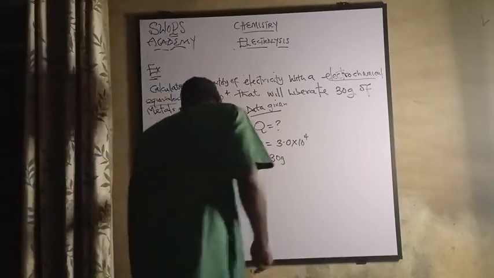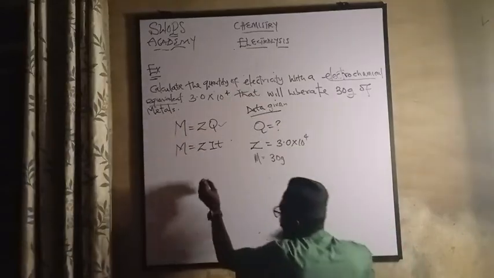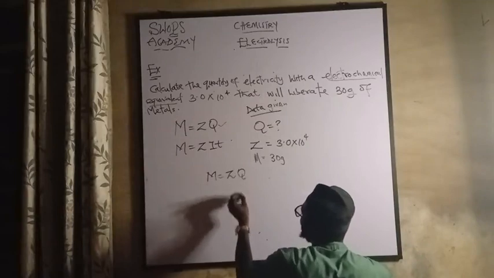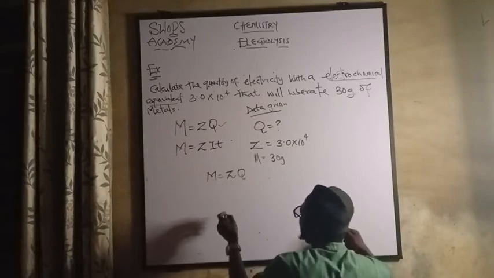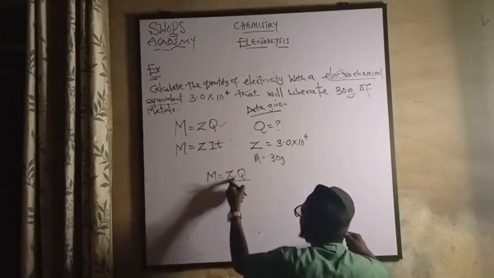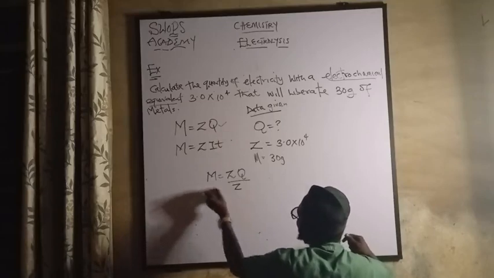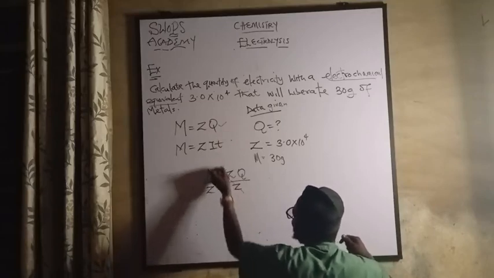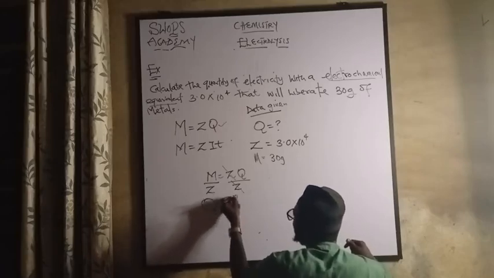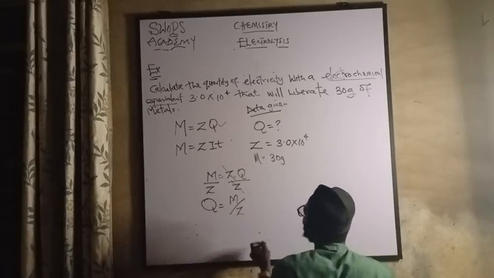The next thing you need to do is compute everything. M equals ZQ. What do I make the subject of the formula here? Since it is Q that we are looking for, divide both sides by Z, since Z is blocking Q. This settles this. We are left with Q equals M over Z. Is that not it?